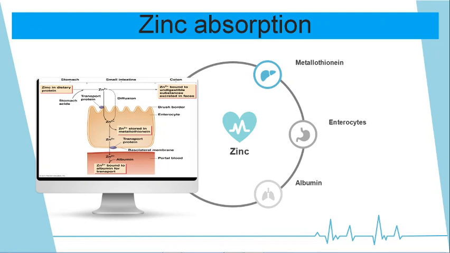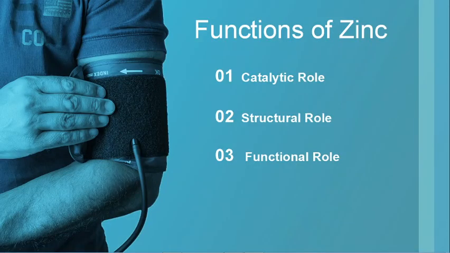So metallothionein is an important protein which helps in the transport of zinc in enterocytes, and in portal blood zinc gets bound with albumin, and albumin helps in the transport of zinc in blood. Functions. The major functions of zinc can be categorized under three subdivisions. It performs either a catalytic role, a structural role, or a functional role.